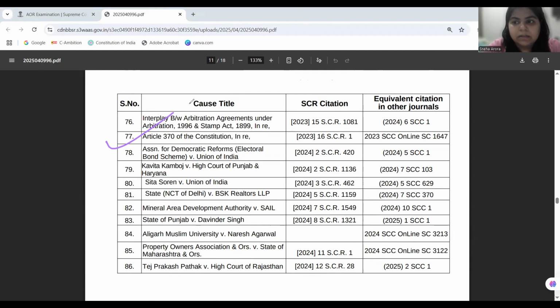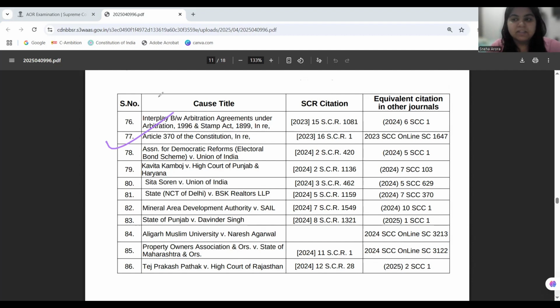In this case, Article 370 was abrogated because Article 370 has one word, temporary, which provides that the special status was temporary in nature, and it will be revoked once the conditions are established. So Article 370 therefore was abrogated.